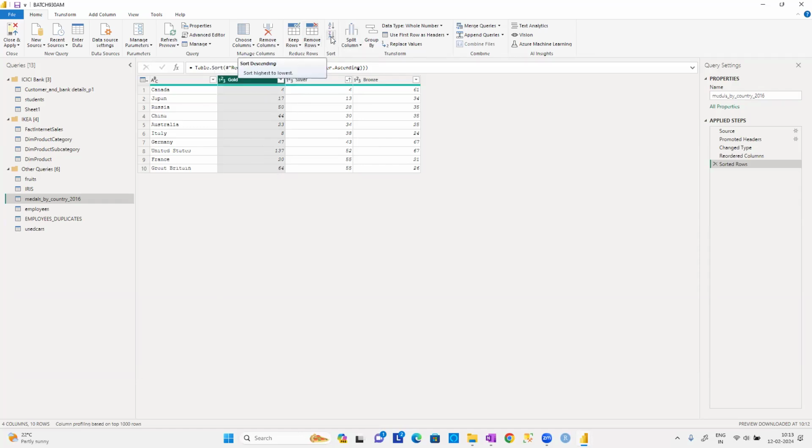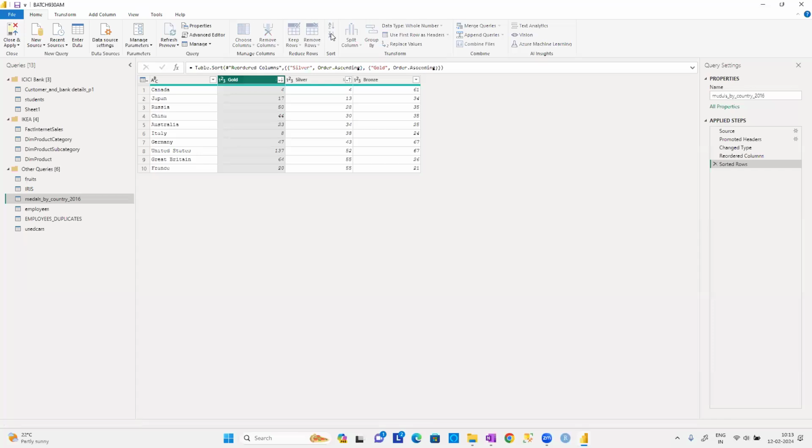Check it out. I'll put it in descending order. Not all the countries, Canada, Japan, Russia, China, all of them will be there as they are. Only at the last, Great Britain will come first and France will go to the next position. Remaining countries stay the same. Observe carefully, guys: only the 9th and 10th records change. The remaining records are left as they are.